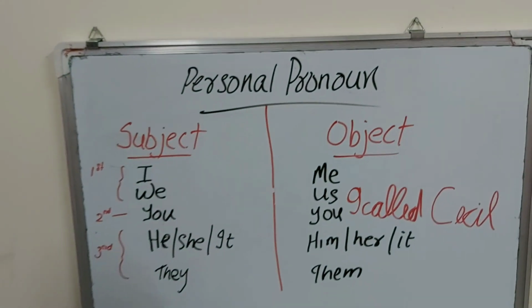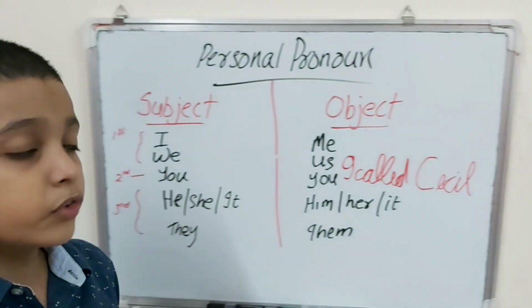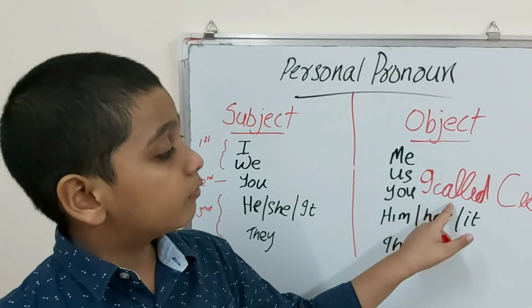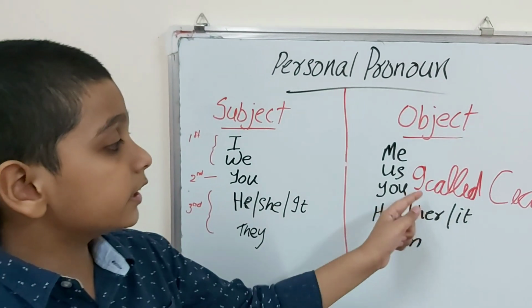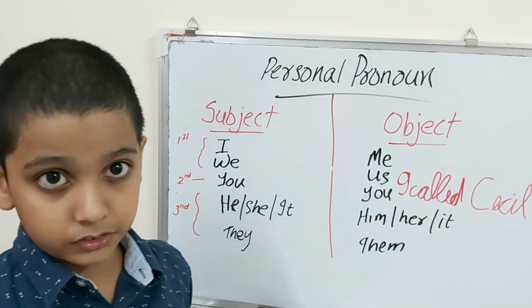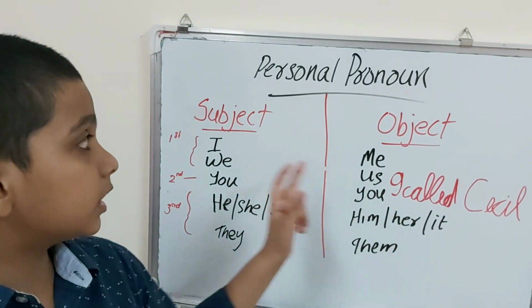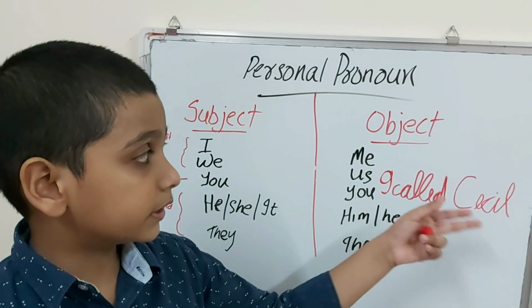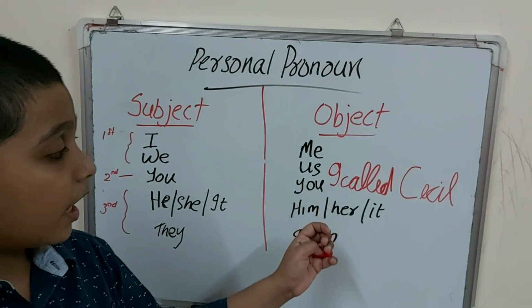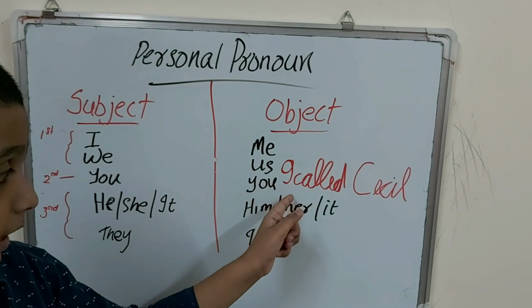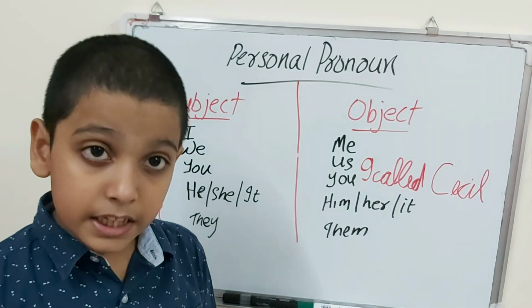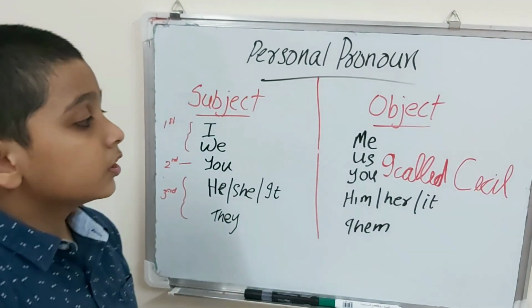I called Cecil. As all of you know, in a sentence there is subject, verb and object. So subject is the one who does the action and the object is the noun who receives the action. So in this sentence, I is the subject pronoun and Cecil is the object. It's not object pronoun, it's just object. So who calls Cecil? I. So I is the one who does the action and Cecil is receiving the action done by me, done by I.